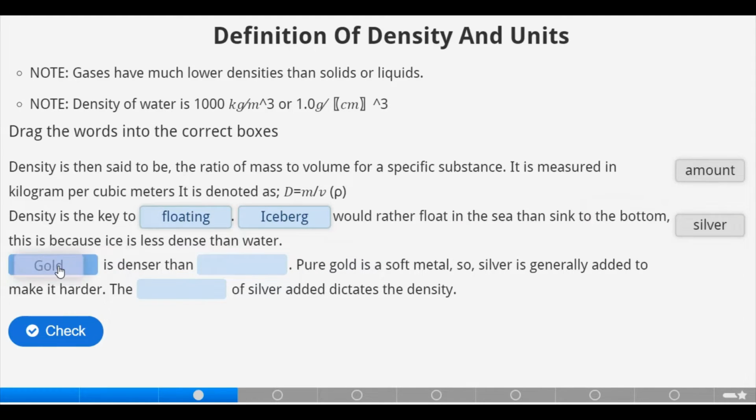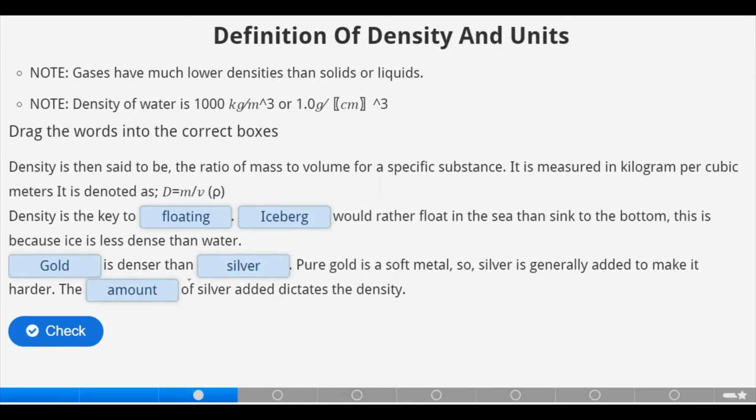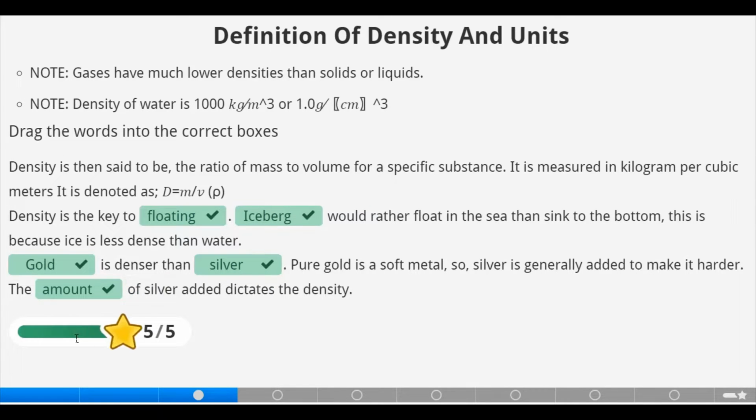Gold is denser than silver. Pure gold is a soft metal, so silver is generally added to harden it and make it harder. The amount of silver added dictates the density. Let's check. That's correct.